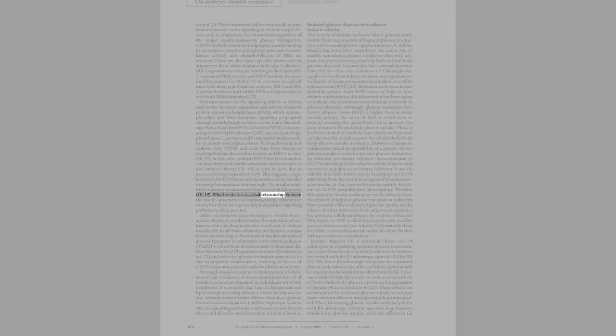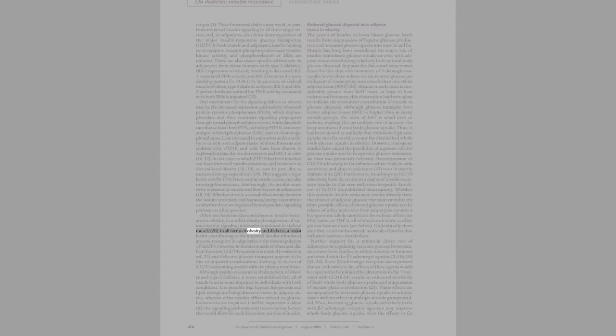Whether there is a causal relationship between the insulin sensitivity and leanness/energy expenditure, or whether these are regulated by independent signaling pathways, is a key question. Other mechanisms also contribute to insulin resistance in obesity. In morbid obesity, the expression of various insulin signaling molecules is reduced in skeletal muscle, 20.